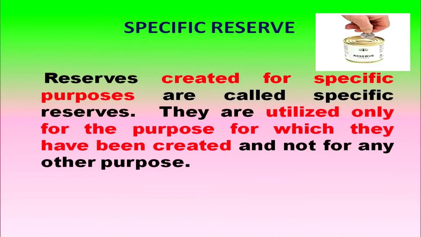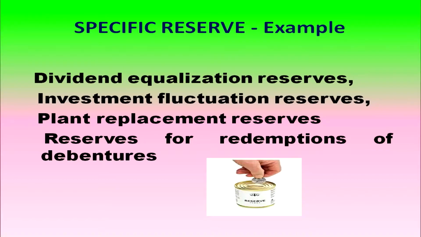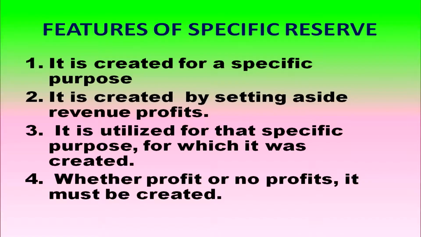Reserves created for specific purpose are called specific reserve. They are utilized only for the purpose for which they have been created and not for any other purpose. Example of specific reserve includes dividend equalization reserve, investment fluctuation reserve, plant replacement reserve, reserve for redemption of debentures, etc. Specific reserve, from the word itself you can identify it is not a general reserve.